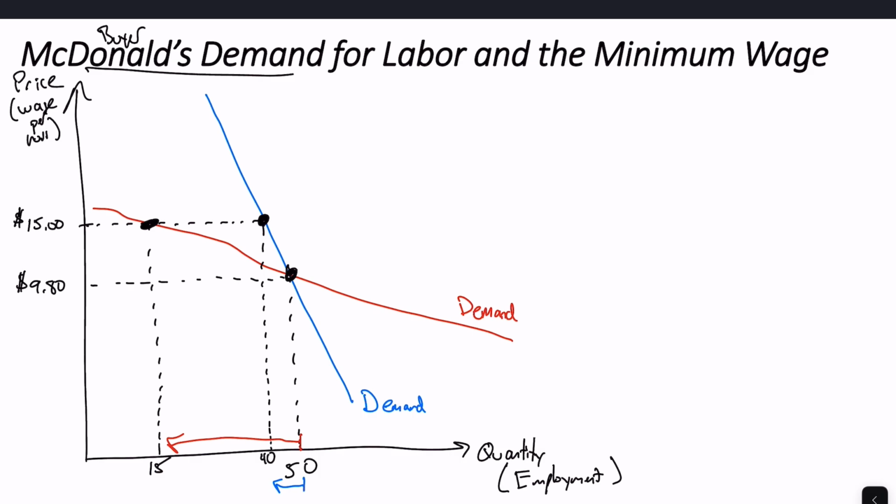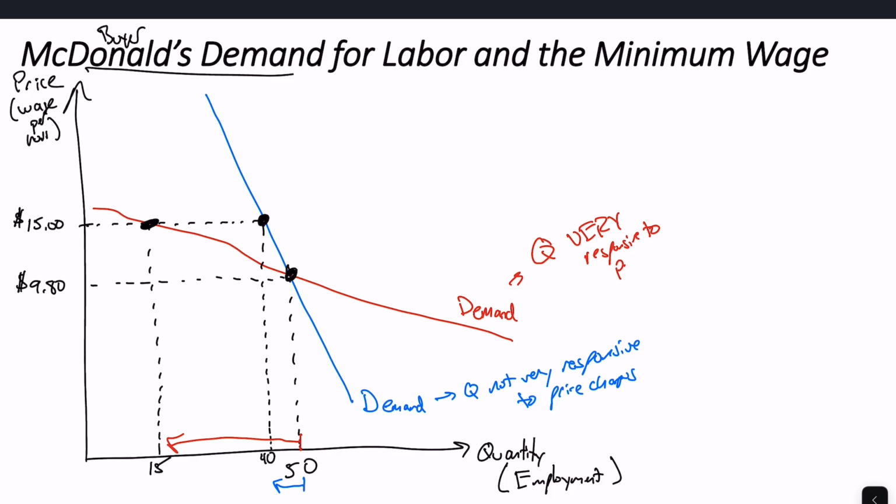So what we can see on that blue curve, we're going to say quantity is not very responsive to price changes. And on the red curve, quantity is very responsive to price changes.